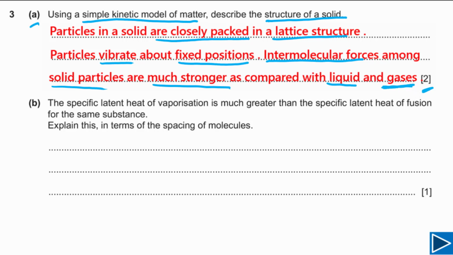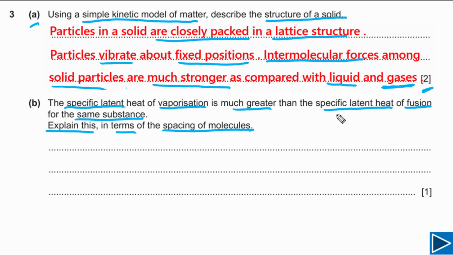For part B, we are told that the specific latent heat of vaporization is much greater than the specific latent heat of fusion for the same substance. Let's imagine that we are talking about water. The specific latent heat of vaporization of water is much greater than the specific latent heat of fusion of water. So this is what the question is telling us: for the same substance, any substance you can take. Next, the question asks us to explain this in terms of the spacing of molecules.